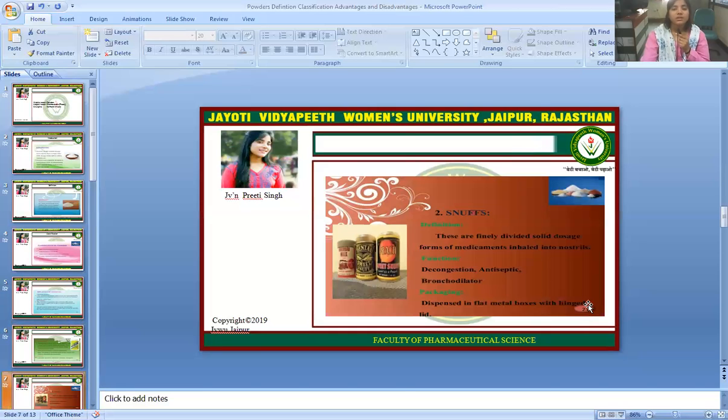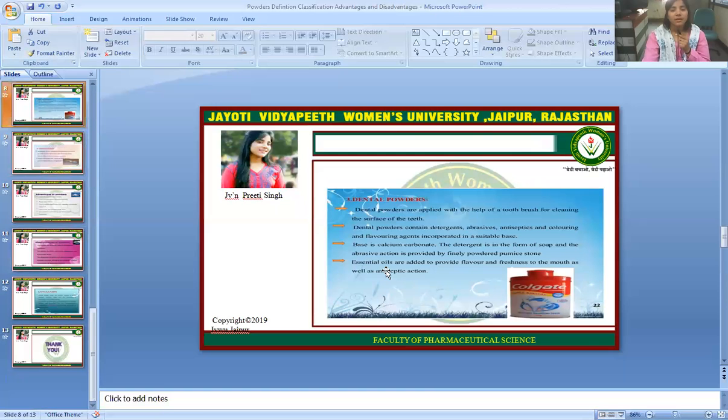So the snuffs, definition: these are finely divided solid dosage forms of medicaments inhaled into the nostril, and their functions are decongestion, antiseptic, and bronchodilator. Packaging: dispensed in flat metal boxes with a hinged lid.